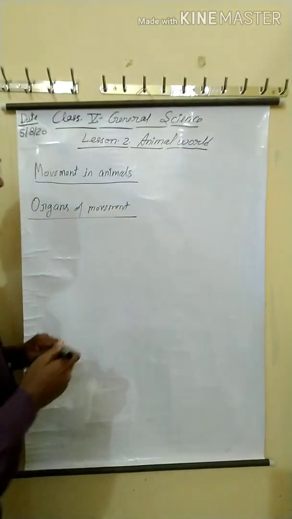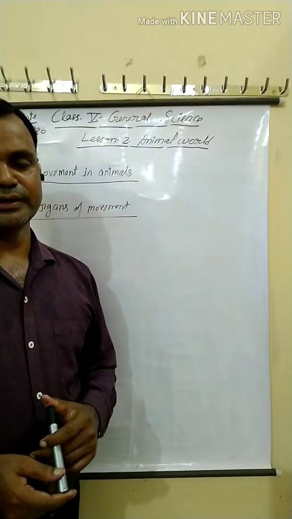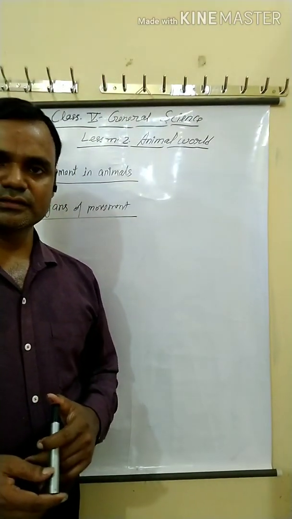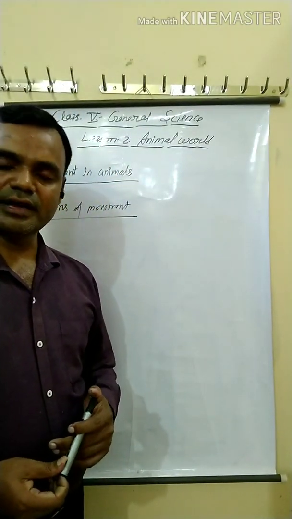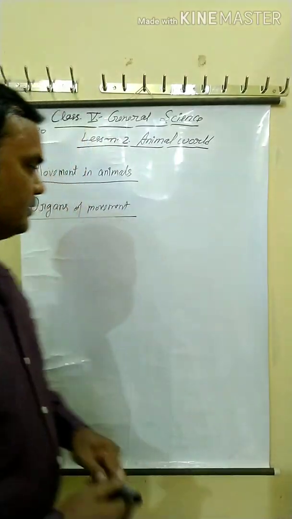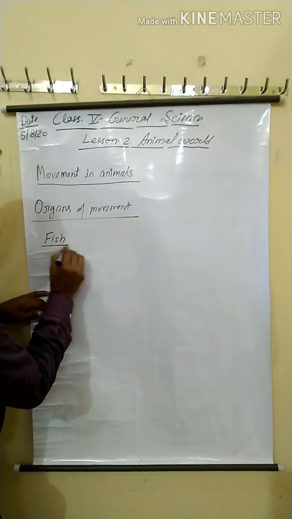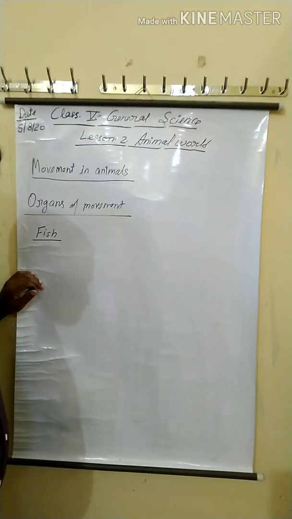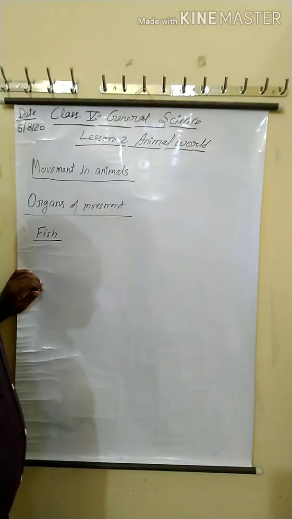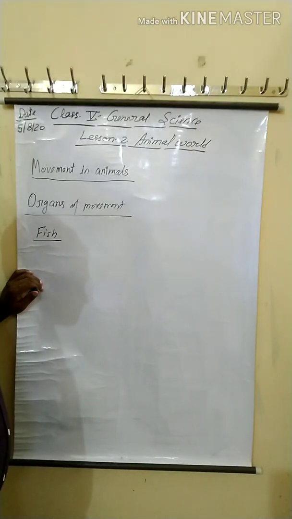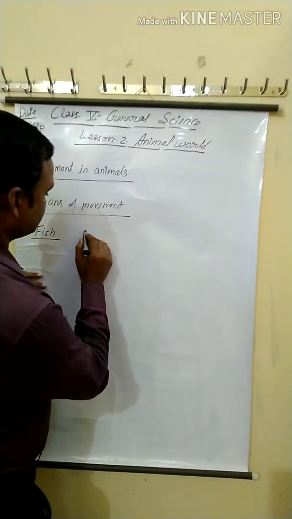Different animals have different organs for movement, and these organs depend on their habitat. Example: fish. Fish have fins. With the help of fins, they can swim in water and also change direction with the help of tail fins. See here, the diagram of a fish.